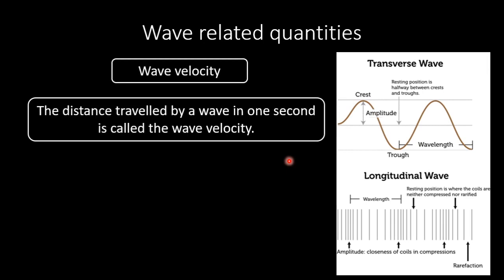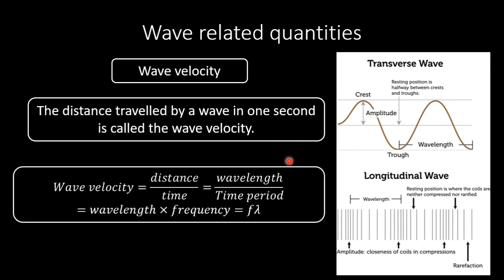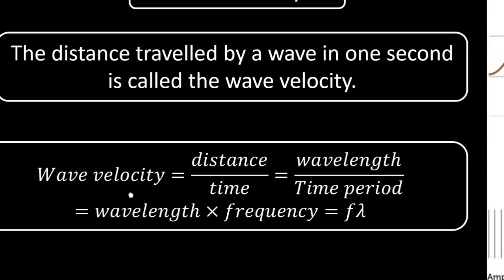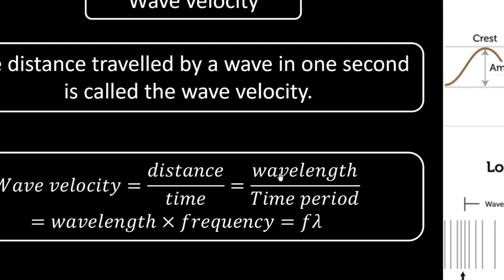What is wave velocity? The distance traveled by a wave in 1 second is called the wave velocity. From the formula, we can say that velocity is the amount of distance traveled in a given time. So if we divide the distance by time, we can get the velocity, and if we take wavelength as the distance, then we should take the time period as the given time.